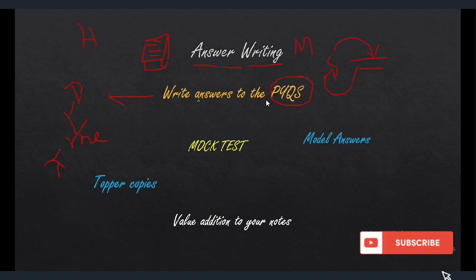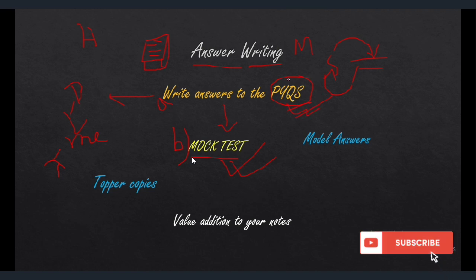And after writing the answers to the PYQs, for the next step, this is step A. And this is step B. Step B is to give a mock test. Don't just jump onto a mock test. Give right answers to the PYQs first, because this is very important. This is how you will realize how UPSC frames questions, because you will not find UPSC type of questions anywhere, even in the best of the best mock tests. This is for your practice, and this is for your understanding, analysis, and realization.